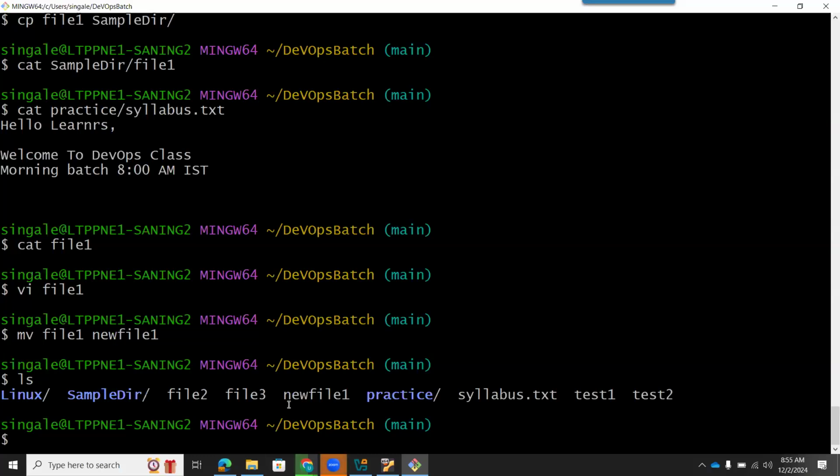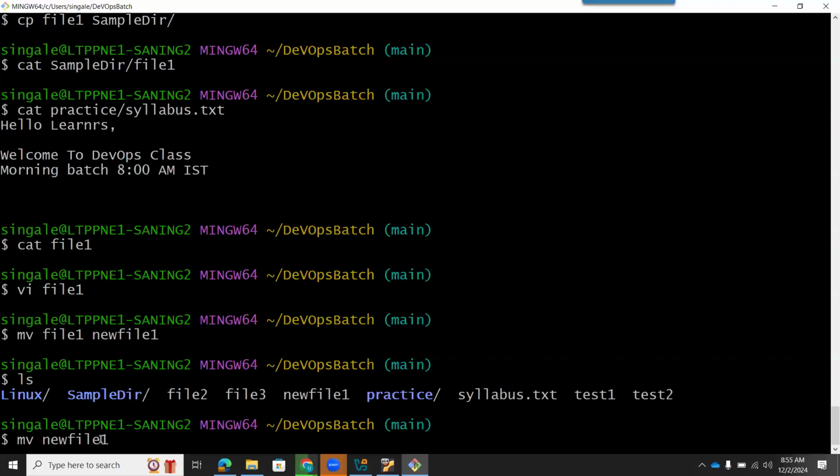So now here you can see I moved this file to newfile1. Now I want to make it file1 again. Let's restore the file name. So how can I do that? Pay attention at the bottom of the screen. You can see mv. Okay, and what is the file name? newfile1. I will complete it, and I want to rename this file. So this is my file which I want to rename.